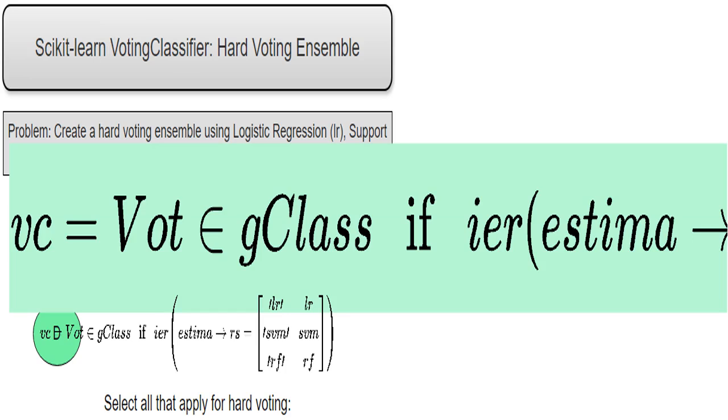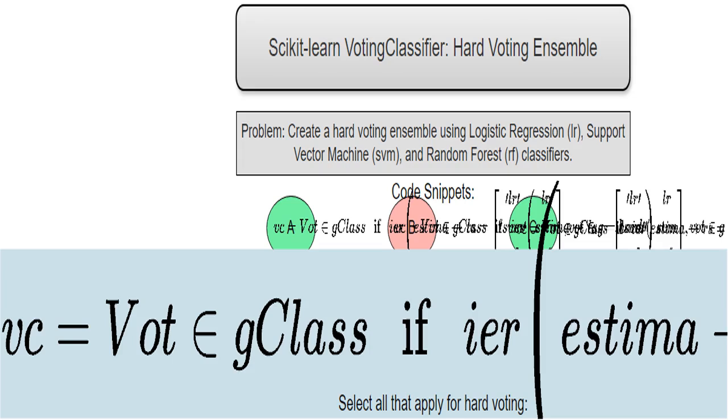This is a perfectly valid alternative way of constructing a hard voting ensemble. The estimator's list is defined separately, which is fine. The code still explicitly uses hard voting, so it's correct. This works because even if you don't specify the voting parameter, Sklearn's VotingClassifier defaults to hard voting. It's a correct but slightly less explicit approach.